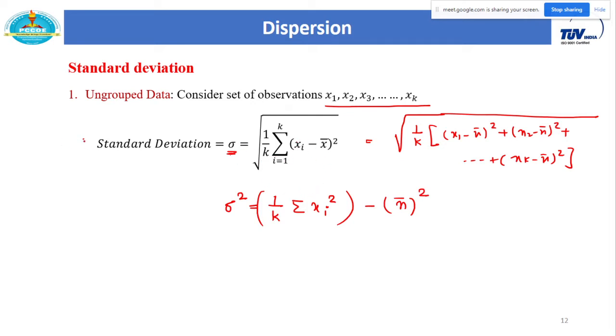This is the original formula, and this simplified formula is more useful when we actually perform the calculation. So for calculation purposes, basically we have to use this formula. Sigma square is equal to 1 by k, where k is the total number of observations, multiplied by summation of xi square. Just take the square of each observation and add them, x1 square plus x2 square plus x3 square, and so on, minus x bar, the mean, and its whole square. Then take the square root on both sides. So under root of whatever this value is, that gives you the standard deviation.